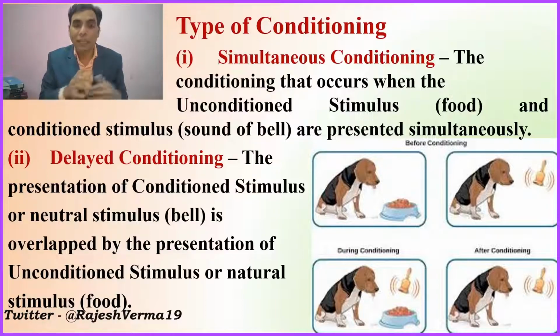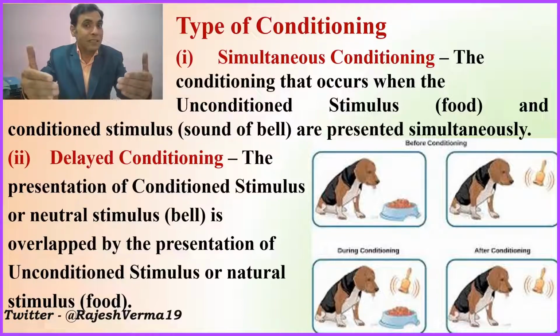Simultaneous conditioning, the conditioning that occurs when the unconditioned stimulus and the conditioned stimulus are present simultaneously. Both food and bell are presented simultaneously. In that case, the type of conditioning is simultaneous conditioning.